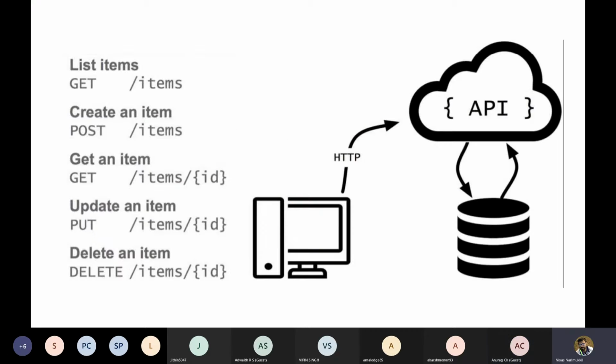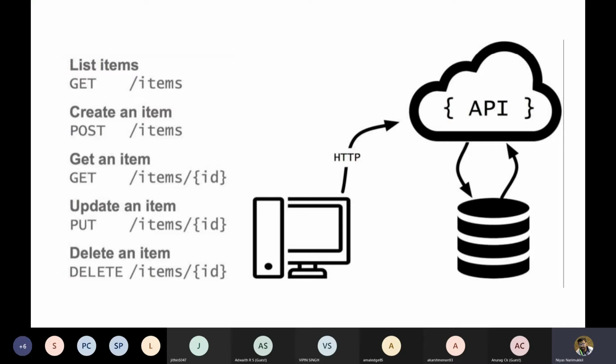Okay. So these are the different APIs we can use. If you want to get a list of items, we use the get API. There are different kinds of requests. One is get, for getting data from the server, getting the data from the API provider. For example, getting the list of items, the list of rooms, the list of students, and so on.